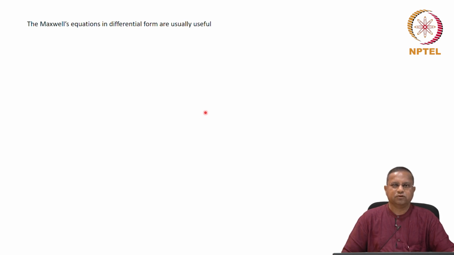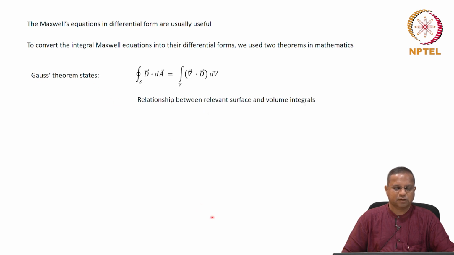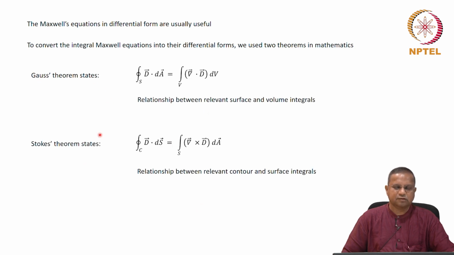To do that, we used two theorems from mathematics, the Gauss's theorem and the Stokes theorem. The Gauss's theorem gives the equivalence between a surface integral and the volume integral, and the Stokes' theorem gives us the equivalence between a contour integral and the relevant surface integral.